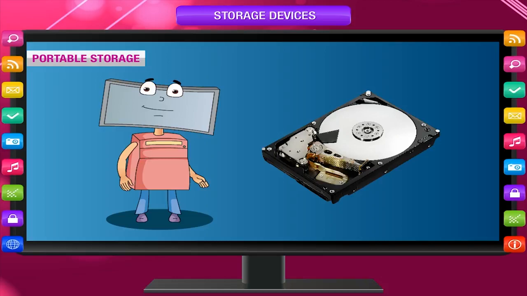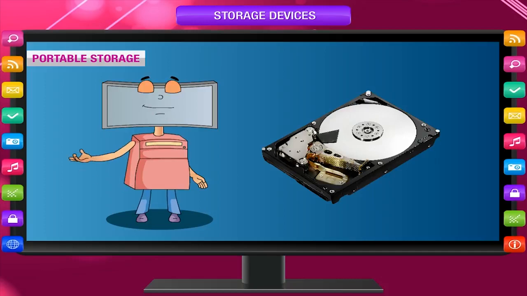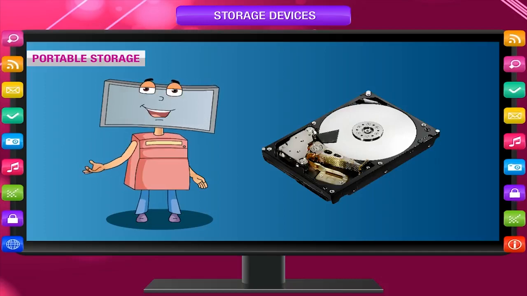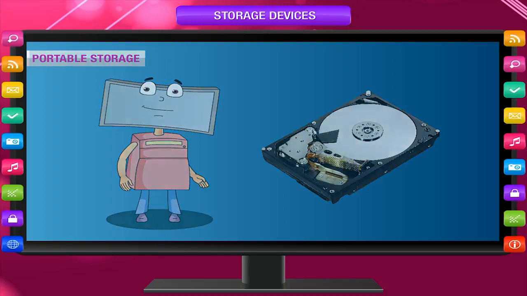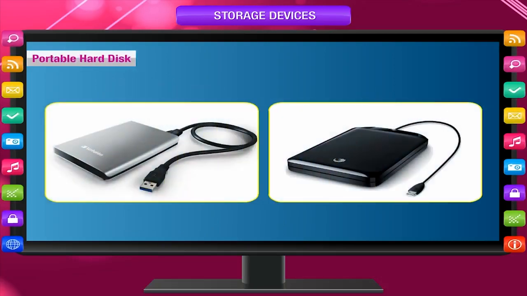Portable storage. Besides the fixed disk, all the other storage devices are portable, in which you can carry data and programs anywhere. Portable hard disk. A portable hard disk can be connected to the USB port of the computer. It has a similar large storage capacity as the internal hard disk, but you can transport data using this portable hard disk.